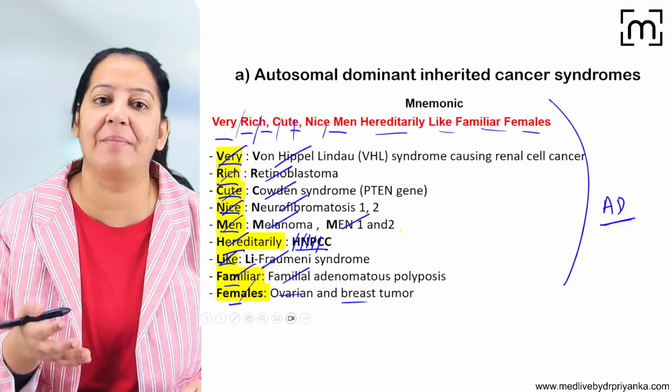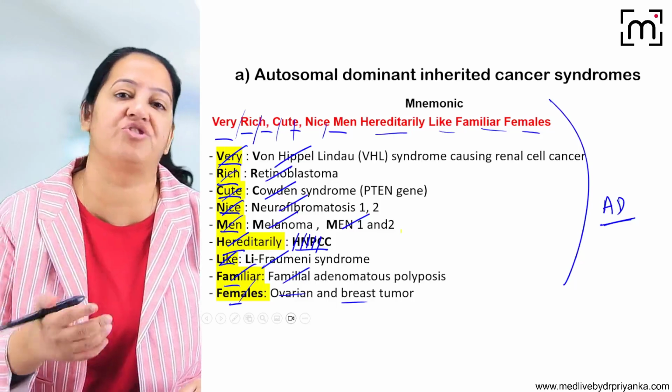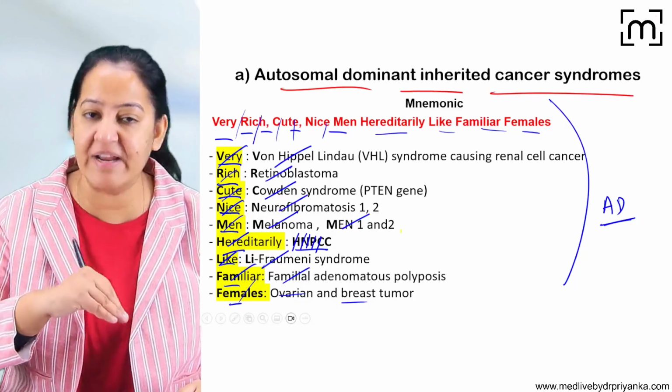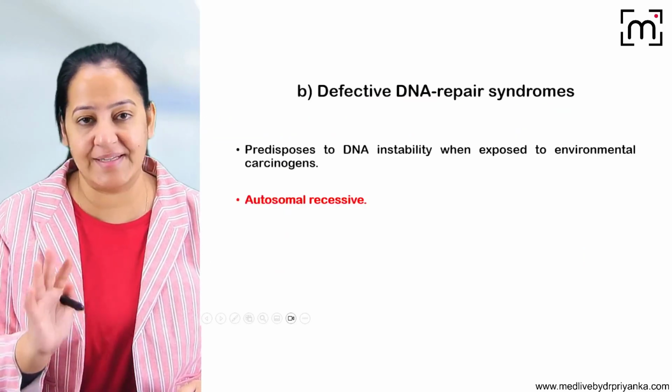So they run in the families. There is heredity in them. There is a gene which is mutated, and that goes from generation to generation. So it is an autosomal dominant inherited cancer syndrome. If the parents have it, the siblings will also have that. The offspring will also have that. So that is the thing.